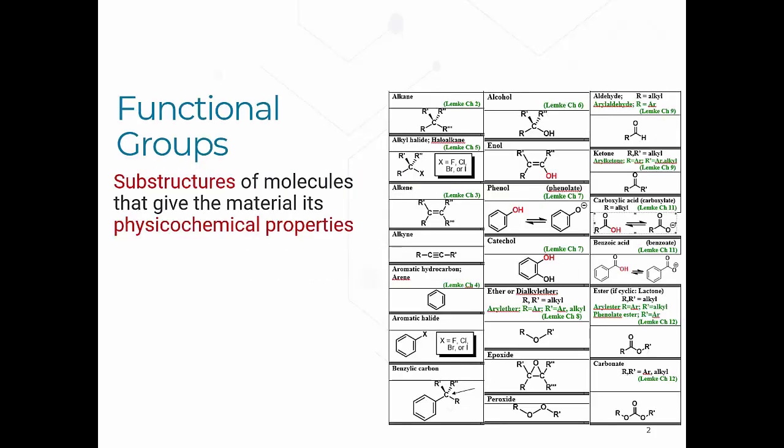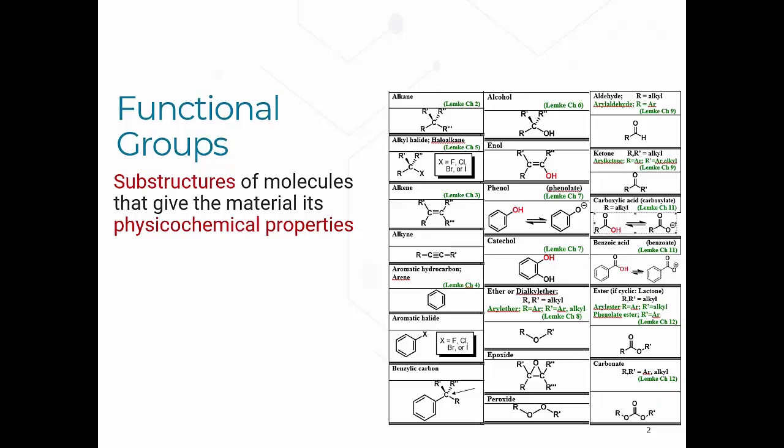When we talk about a functional group, it's distinct from the names of different types of general groups that are added to or are portions of a molecule. For example, a methyl group or an ethyl group is not a functional group in and of itself. They're representative of alkanes, because both of those are hydrocarbons. So when we talk about functional groups, we're talking about portions of a molecule that are responsible for the physical and chemical properties of that molecule.